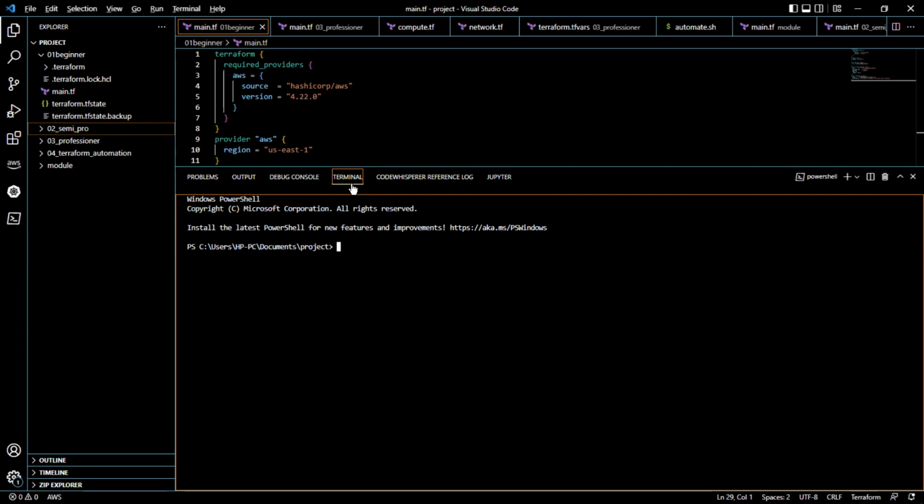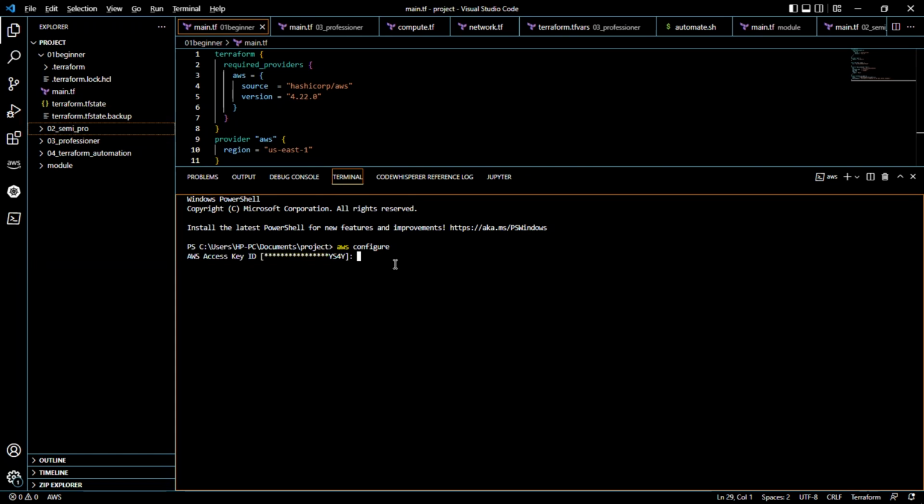Before this can work, you have to configure your access key and secret access key. You can just say aws configure. There are two ways to go about it. aws configure will prompt you in the terminal to fill in the access key and secret access key. It's still loading.